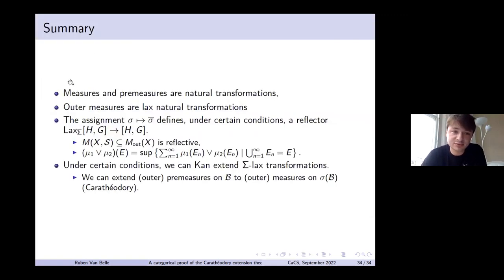To summarize, we could represent measures and outer measures by transformations. We could reflect those sometimes in the case of measures, and that all worked fine. We give some conditions for when that is the case. Then under certain conditions, we can extend lax transformations, and under even more conditions, we can extend further natural transformations, which then applied to measures gave us the Carathéodory extension theorem. And that's the end. Thanks.